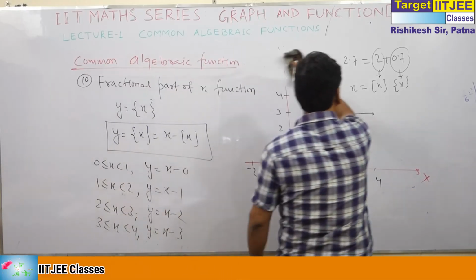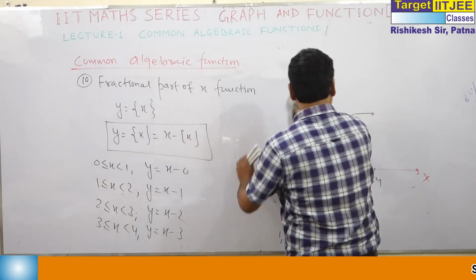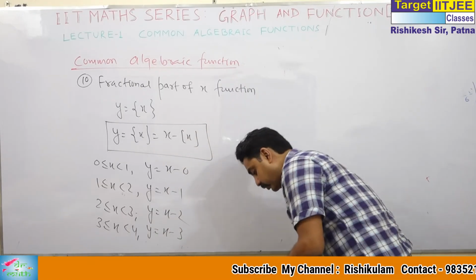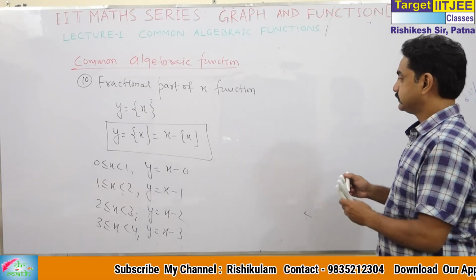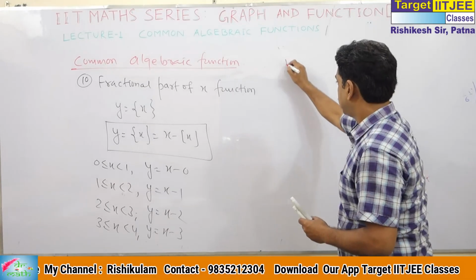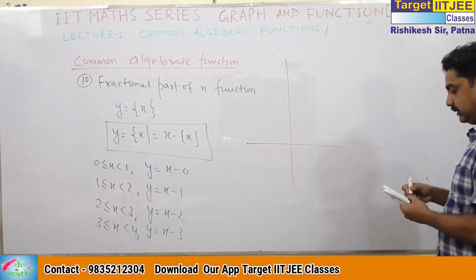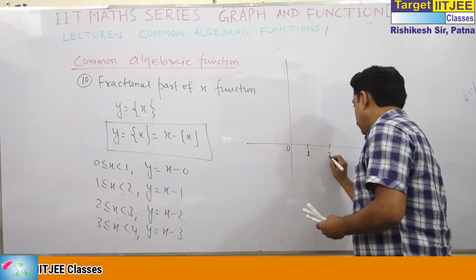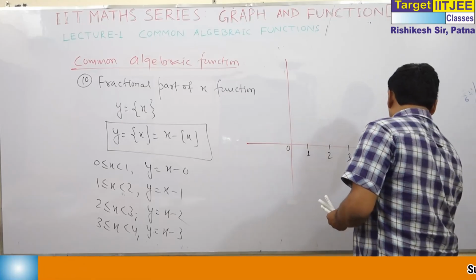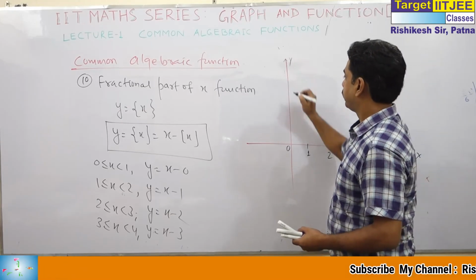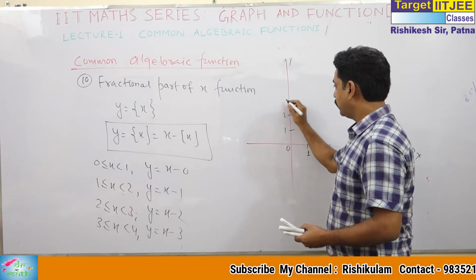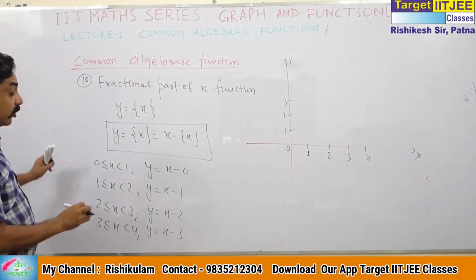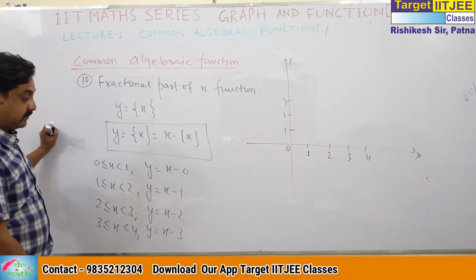You can draw its graph and then you can decide its domain and its range. How? Let's see. 0, 1, 2, 3, 4. With this graph, I would like to let you know how to draw the graph of a discontinuous function.